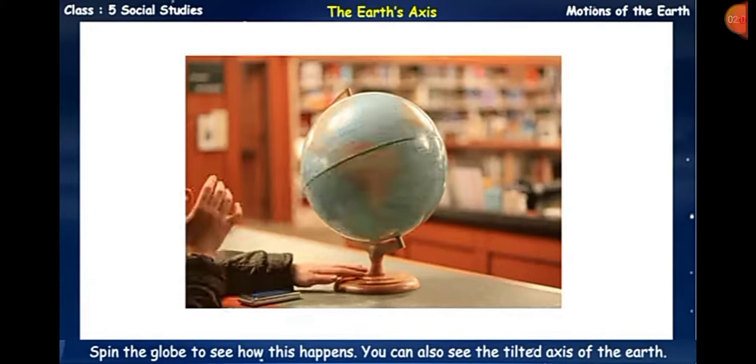Okay, students? It is an imaginary line that passes straight from the north pole to the south pole through the center of the earth. It is tilted at an angle of 23.5 degrees, and it takes 24 hours for the earth to complete one single rotation about this axis.